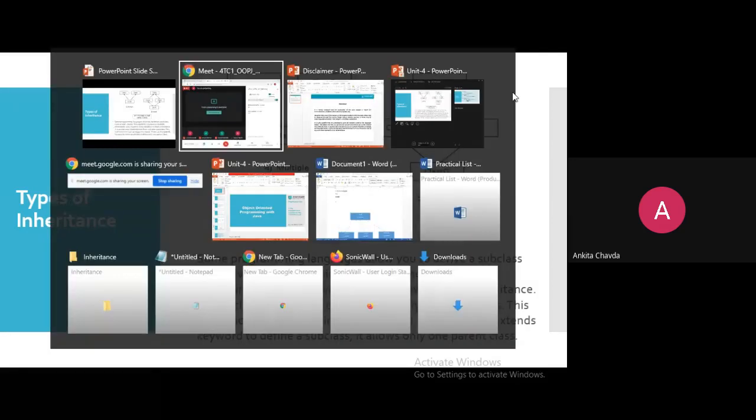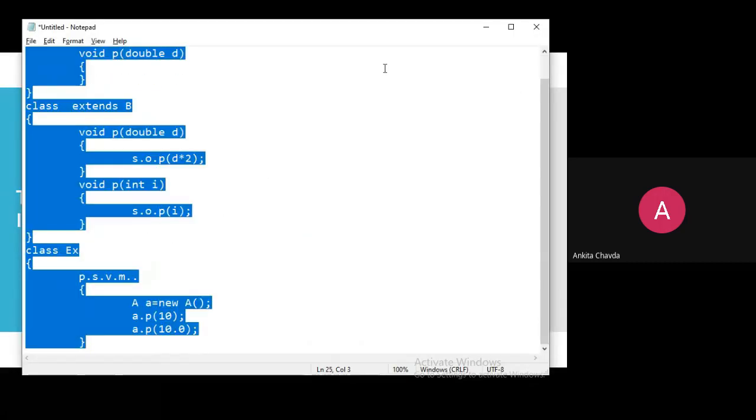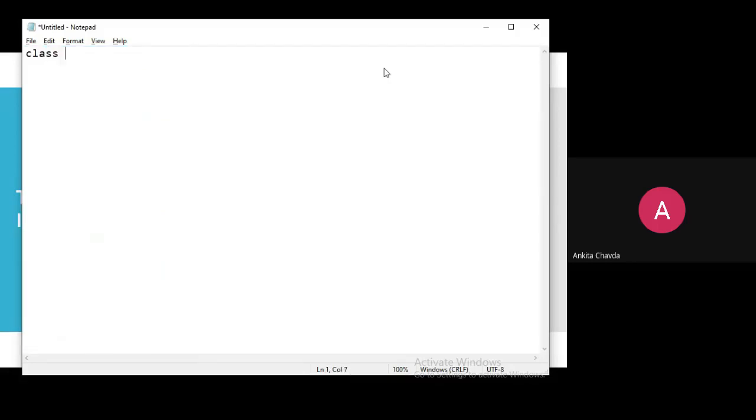So what is not allowed here? If I have class A with some methods, and now I write class B that extends A, only one superclass I'm writing here. If I also have class C, I cannot write it like this, with a comma and another class. Exactly one superclass will be there, so this is not allowed.